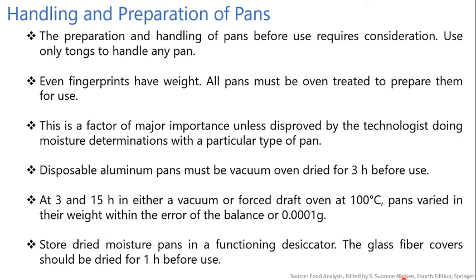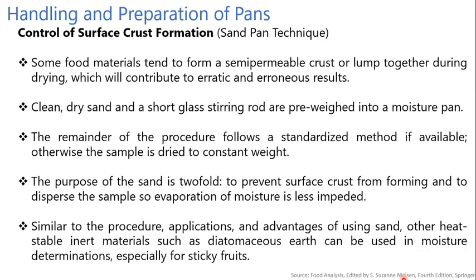Disposable aluminum pans must be vacuum oven dried for 3 hours before use. At 3 and 15 hours in either a vacuum or forced draft oven at 100 degrees Celsius, pans varied in their weight within the error of the balance, or 0.0001 gram. Store dried moisture pans in a functioning desiccator. The glass fiber covers should be dried for 1 hour before use.